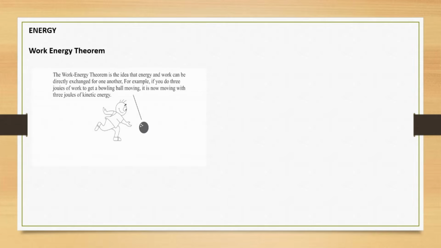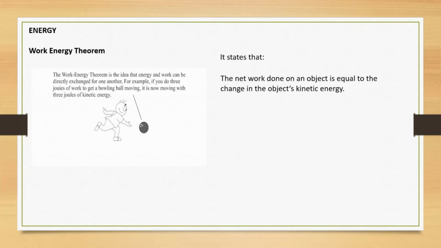Now, the theorem gives the idea, right? Let's concentrate on the right-hand side of our screen. It states that the net work done on an object is equal to the change in the object's kinetic energy. So when you speak about the work-energy theorem, you're saying the net work done on an object is equal to the change in the object's kinetic energy.